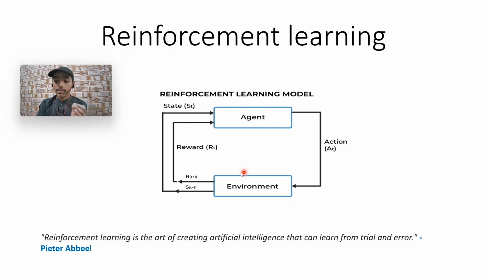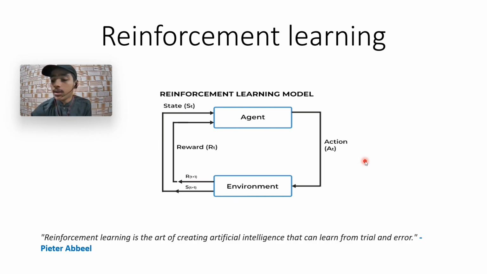When we act on it, the reward goes to the agent and the state goes to the agent. Then it verifies from the reward whether I did the answer properly. The reward means, as we rate the applications, I had told you in the last video.